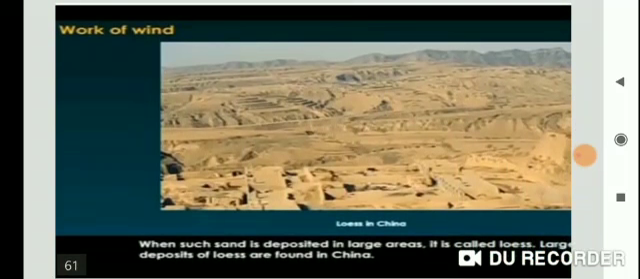When such sand is deposited in large areas, it is called loess, and large deposits of loess are found in China. Okay, students.